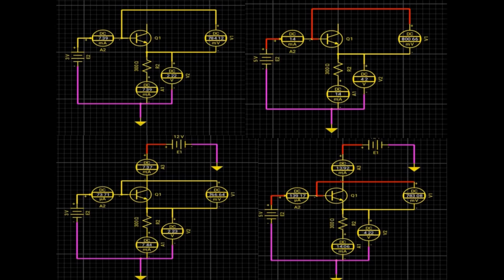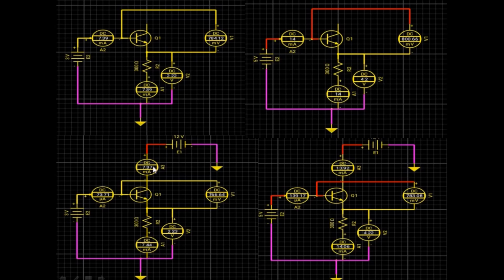In the case of no collector voltage, when we apply forward bias to the base and emitter terminals, it acts as a simple p-n diode. The current is the same in the emitter branch and the base branch, and the current increases exponentially as the voltage is increased to 5. Here you see 5 volts is applied, so the current also increases.